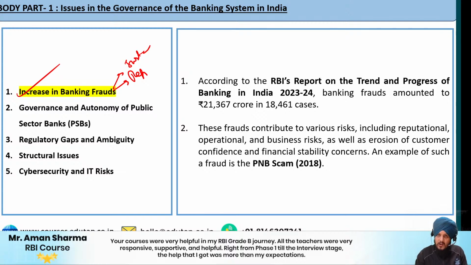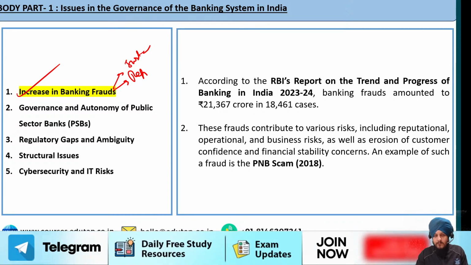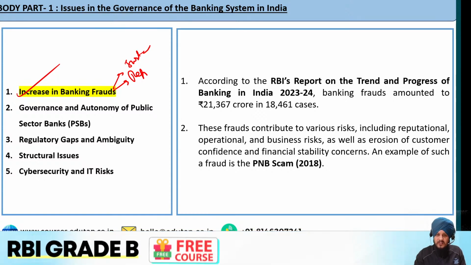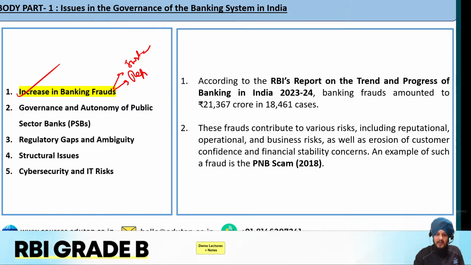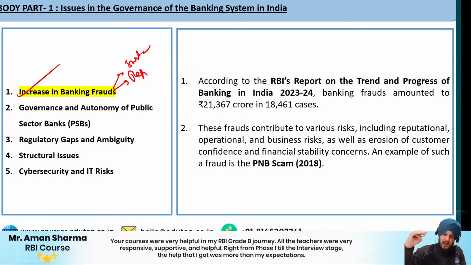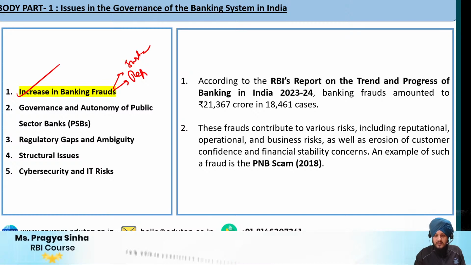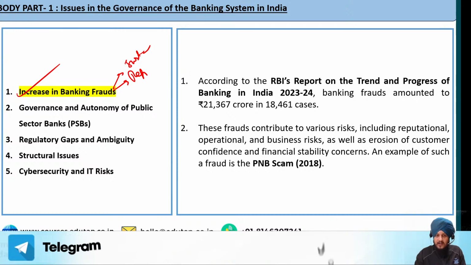So at the small scale and at the large scale, scams are also happening with the customers because of the different types of risks associated with the technology. Apart from that, big banking frauds are also happening because of operational issues, structural issues, and also questions about the morality of the banking staff. For example, in the case of the PNB scam, we have seen how the banking staff and the banking administration at the high authorities were involved in that overall scam. So that could be a good example of that. The increase in banking frauds is basically the first point regarding these issues.